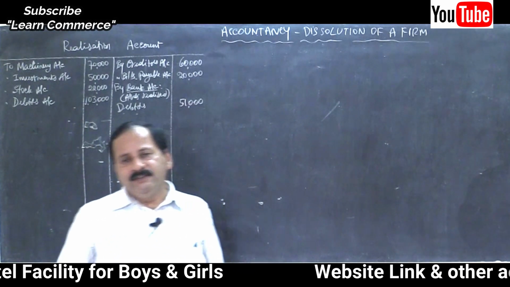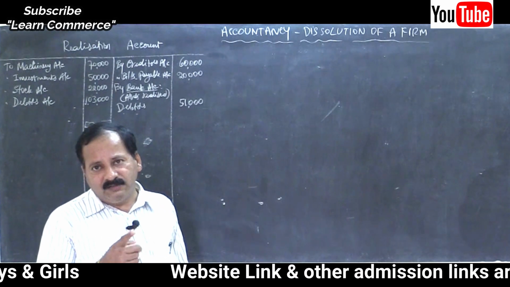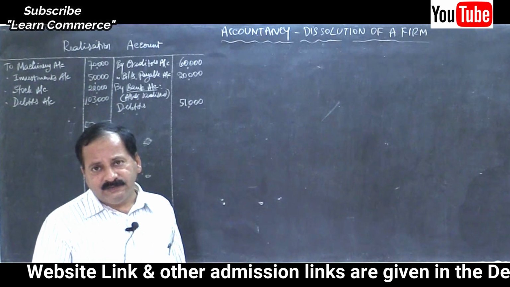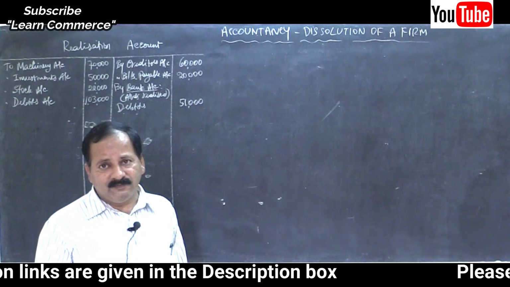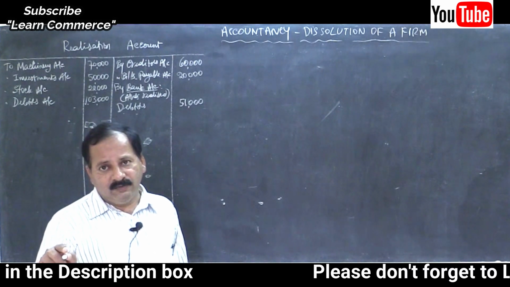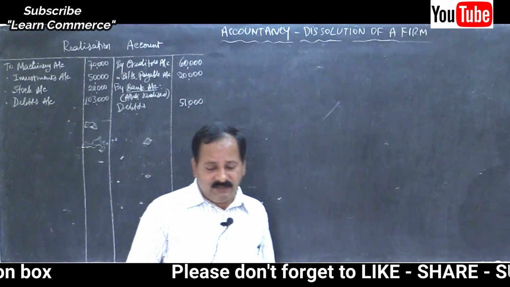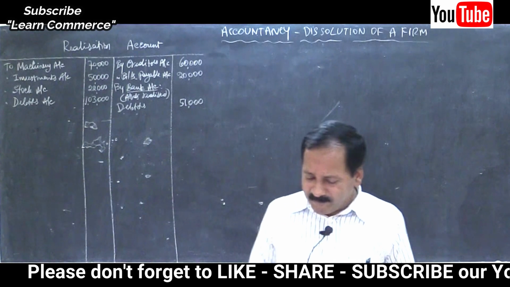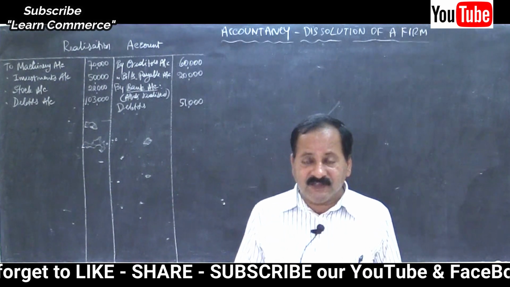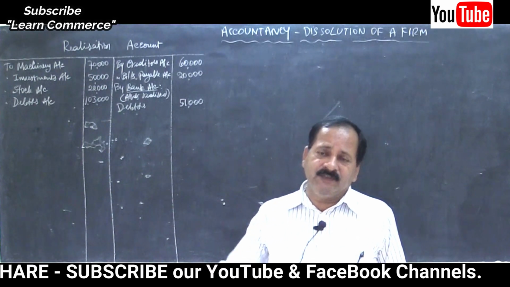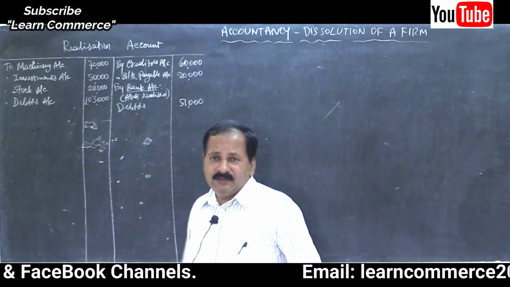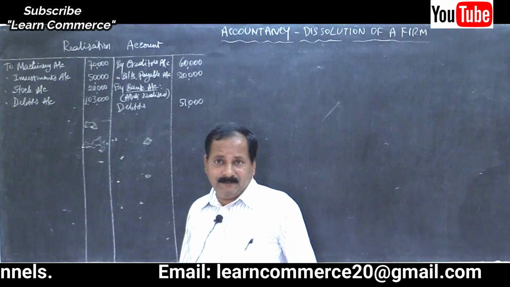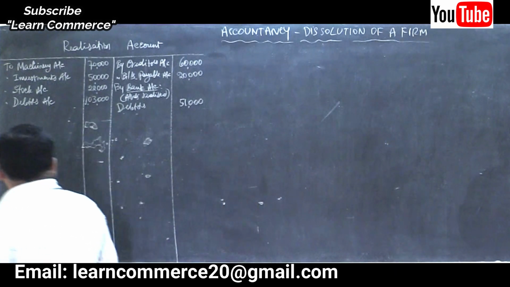So, to bank, sundry creditors, within bracket 60,000 minus 60,000, nil, 0. Then bills payable, 20,000 minus 20,000, 0. So you write 0 in outer column. Or you can omit that entry.